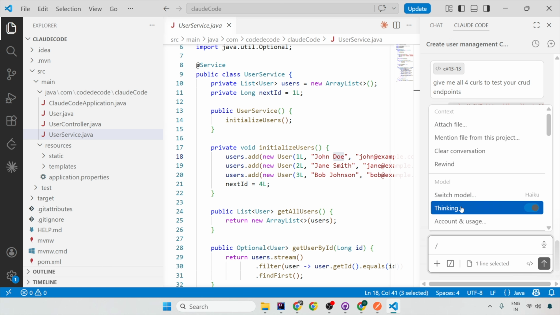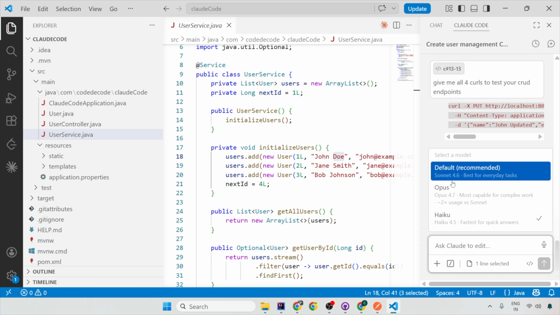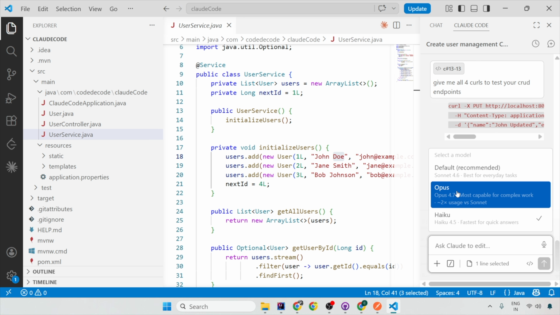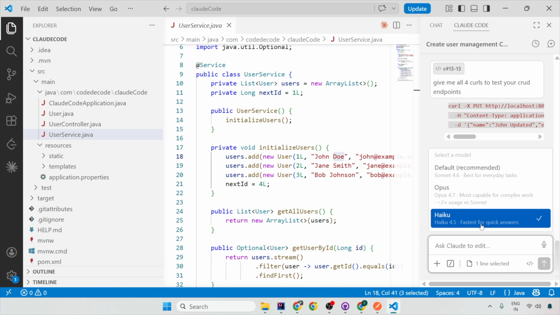For example, you can switch your model. Right now I'm on Haiku. You can think of Opus if you have a lot of money in your pocket, because it is the most token consuming kind of LLM model. The second is Sonnet, which is the default one, recommended as best for everyday tasks, but Haiku is the one which responds to me very quickly, and it is very light on my pocket also.